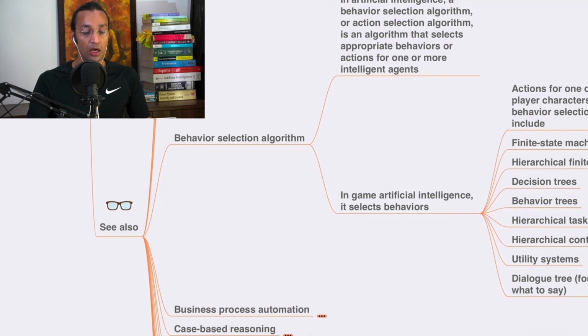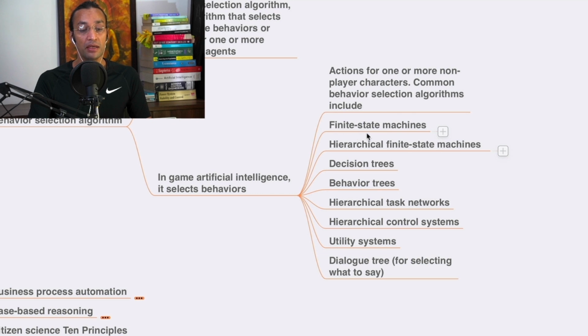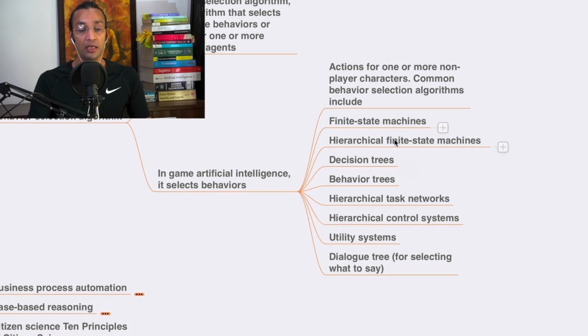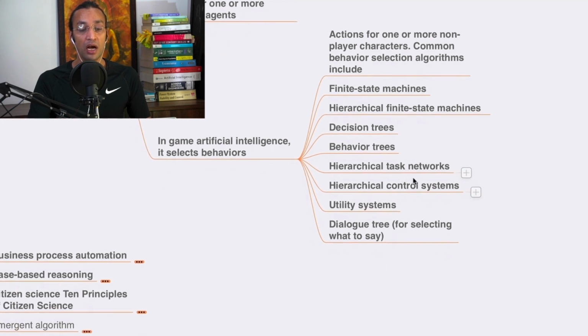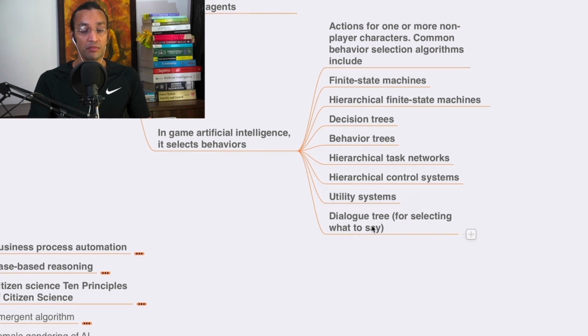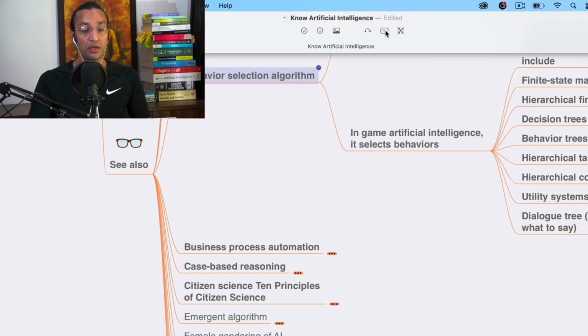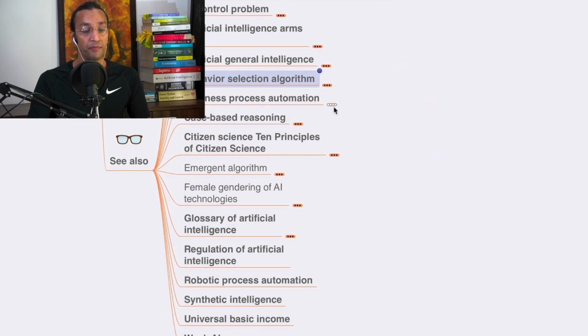Okay, and in game artificial intelligence, it selects behaviors or actions for one or more player characters. Common behavior selection algorithms include finite state machines, hierarchical finite state machines, decision trees, behavior trees, hierarchical task networks, hierarchical control systems, utility systems, and dialogue trees for selecting what to say. Okay, these are behavior selection algorithms. This is how they behave.